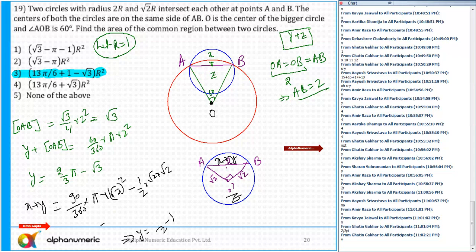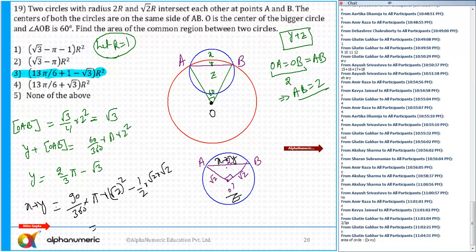Just a minute, guys. What is X plus Y? The area which I need to find out is minus area of circle X plus. So that's why I am not segregating this. What is X plus Y? I am writing X plus Y is equal to pi minus 1. And I need to find out Y plus Z.